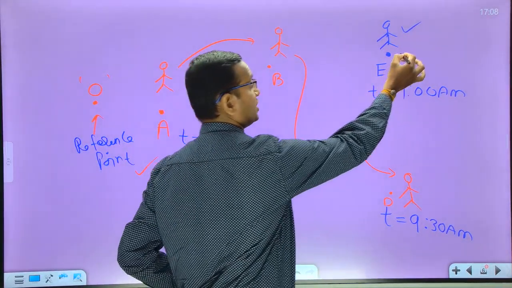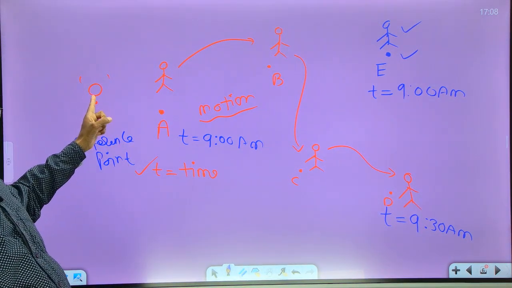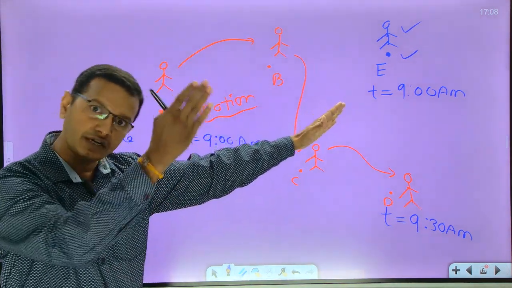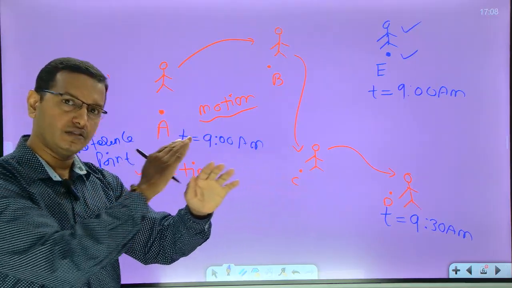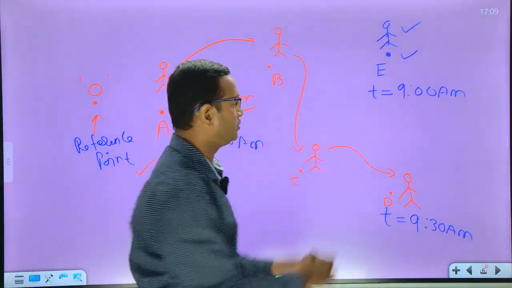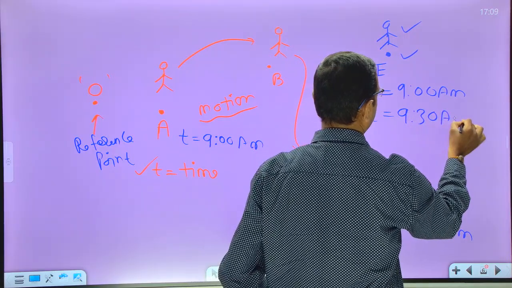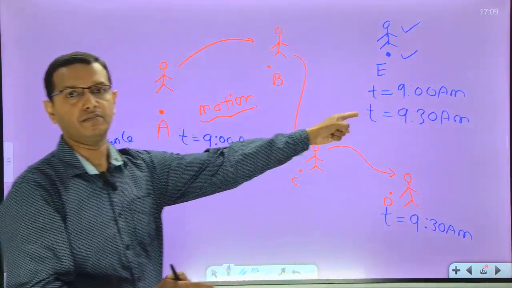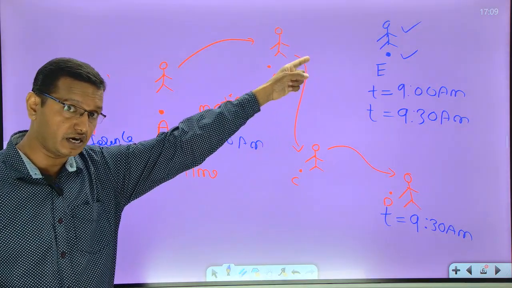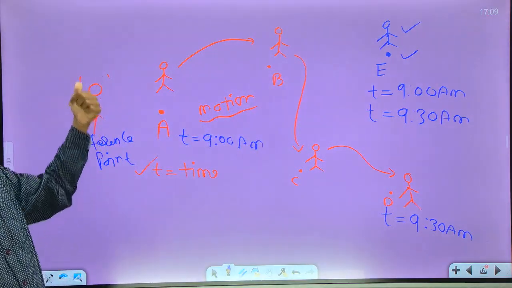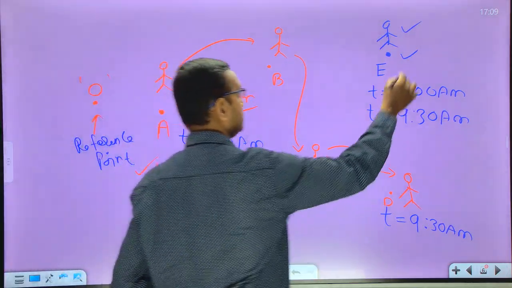This position E is not changing with respect to O, and the time is continuously changing. Time stops for none. So time is continuously changing, from 9 or 9:10 or 9:20 or 9:30, whatever the time. But that person is always there at position E with respect to the reference point.